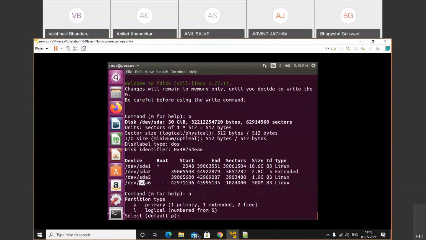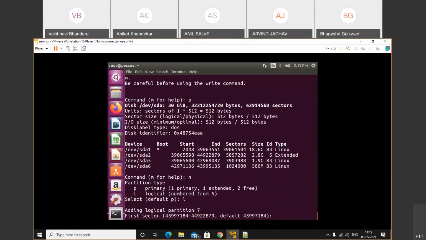It will ask what partition we require: primary, one extended, two free, or you want to create a logical. Okay, so do we have extended? Yes, we have extended. Once we have created extended, then we cannot create a primary. Make a note of that. So here I will press L for logical.